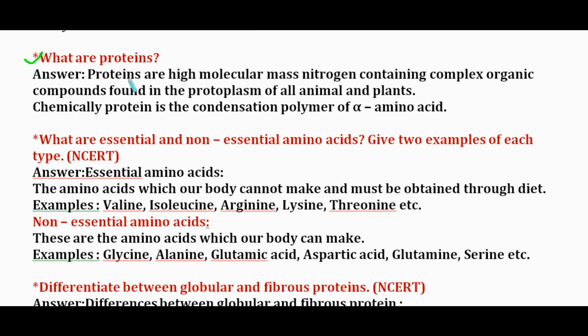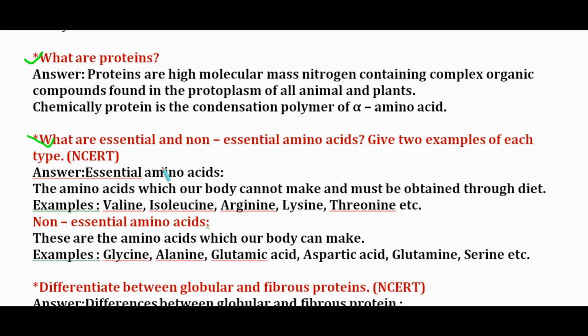What are proteins? Proteins are high molecular mass nitrogen containing complex organic compounds found in protoplasm of all animals and plants. Chemically, protein is a condensation polymer of alpha amino acids.